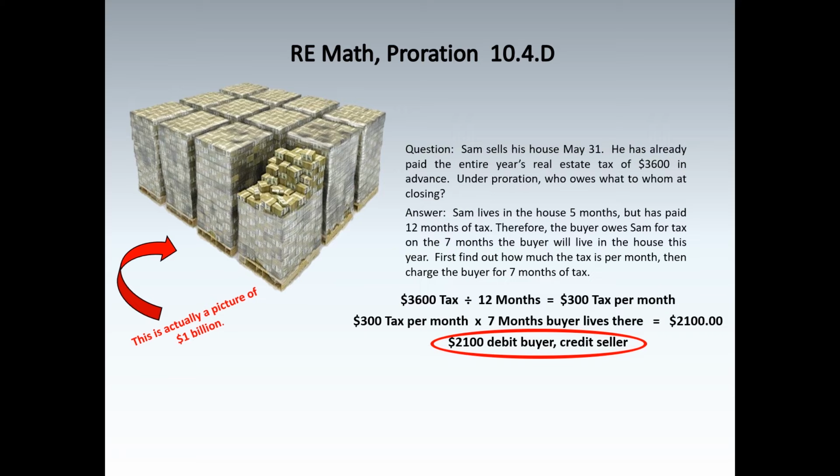The answer is Sam lives in the house 5 months, but is paid 12 months of tax. Therefore, the buyer owes Sam for tax on the 7 months the buyer will live in the house this year. First, find out how much the tax is per month, then charge the buyer for 7 months of tax. $3,600 tax divided by 12 months equals $300 tax per month. $300 tax per month times the 7 months that the buyer lives there equals $2,100. But who pays the $2,100, right? Well, it's $2,100 debit buyer, meaning they pay, credit seller, meaning they get paid.